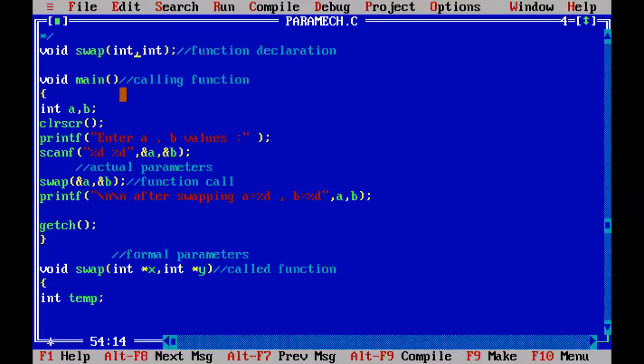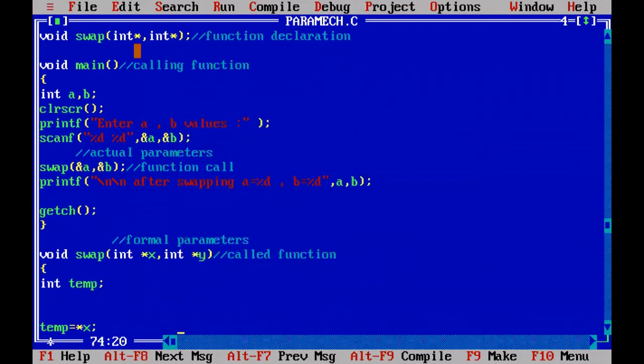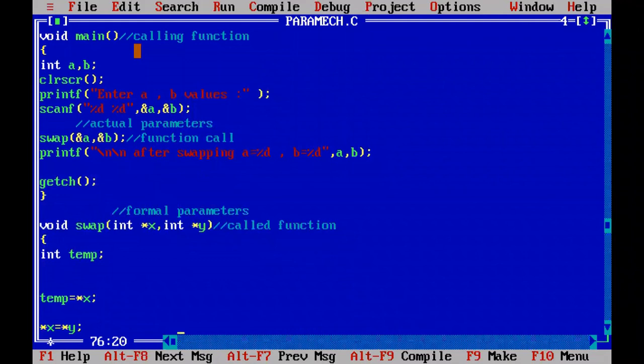Now we converted them into pointers, so we also declare integer pointers. The first one is an integer pointer. The second one is also an integer pointer. Alt F9, 0 errors. Now you can see whether changes made to the formal parameters will affect the actual parameters or not in the call by address.